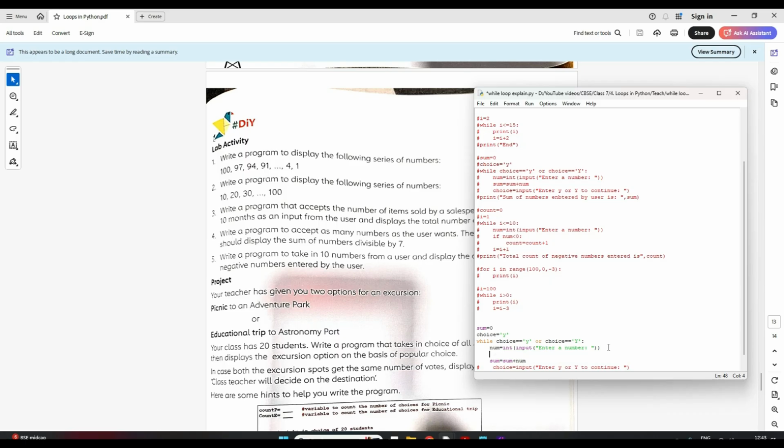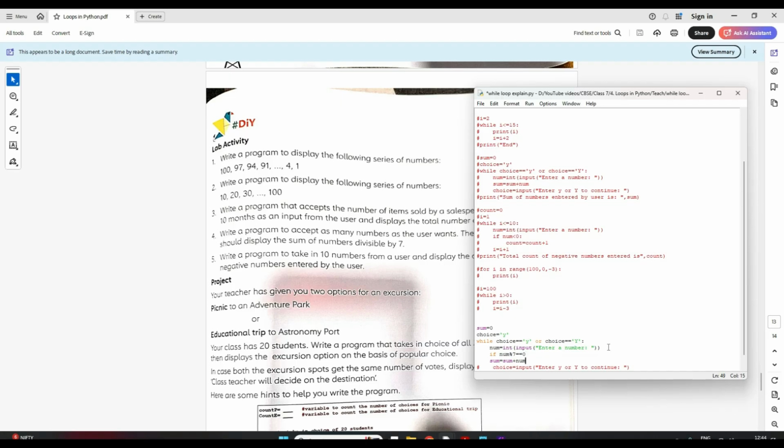Before the sum, we have to check if the number is divisible by 7, right? So I'll check if num mod 7. Remember that mod sign that I told you to find the remainder. So if I divide my number by 7, if the remainder is equal to 0, that means it is divisible by 7, right? So I have to find the sum.